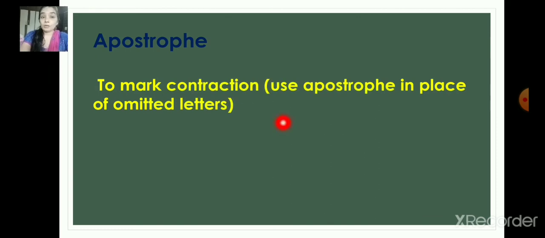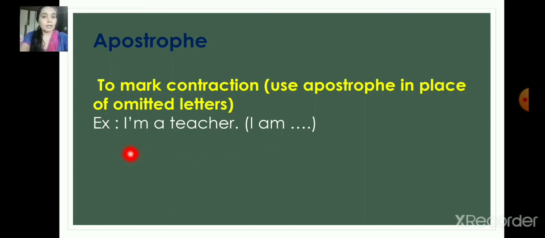Yes, to mark the contraction, as I said, for the short form. So it is used for the contraction or omitted letters. Here, I'm a teacher. I apostrophe am, a teacher. So the full form is I am. And the short form is I apostrophe M, that is contraction or the omitted letters.